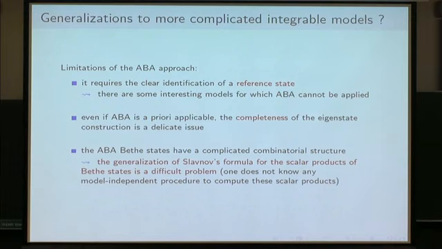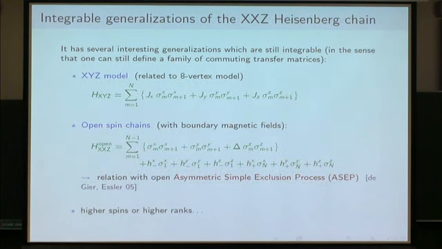In fact, one does not know any constructive method which would for sure compute such a scalar product. So these are really some problems, and we shall see how they appear for some natural generalizations of the Heisenberg chain that I will consider in this talk.